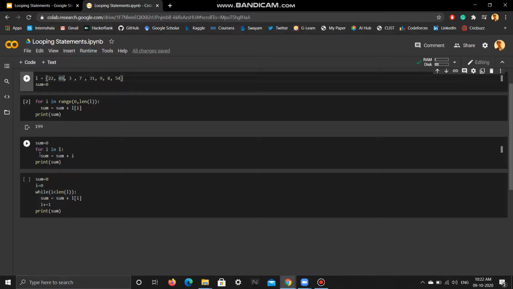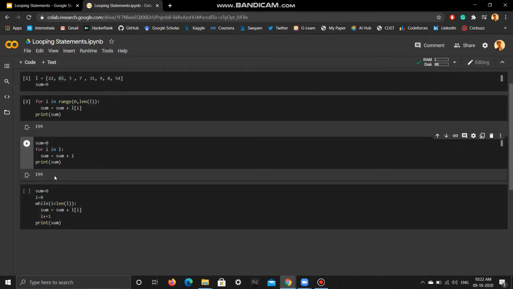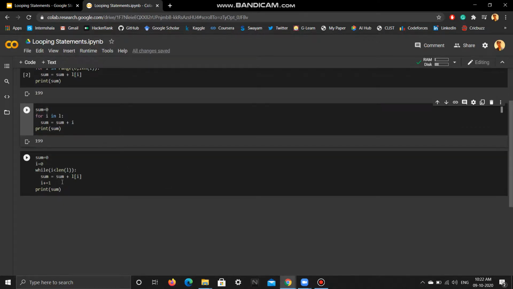Then 54 is added to the sum, and then control sees that there is no element next to 54. Yes, that is true, so it will come out of the loop. And let us see if we get 199 again or not. There, we get 199. So this is an easier version of the for loop. Okay, so for loop is done. Now let us see how while loop works.